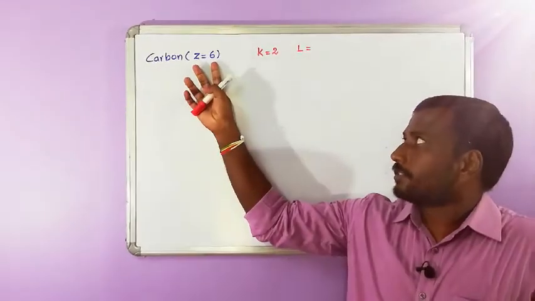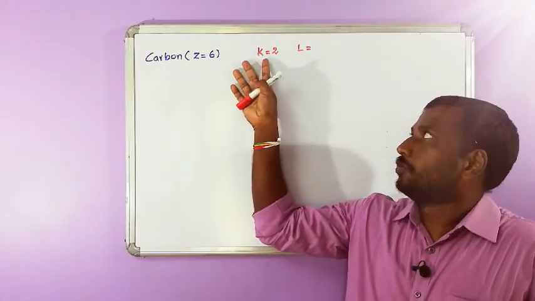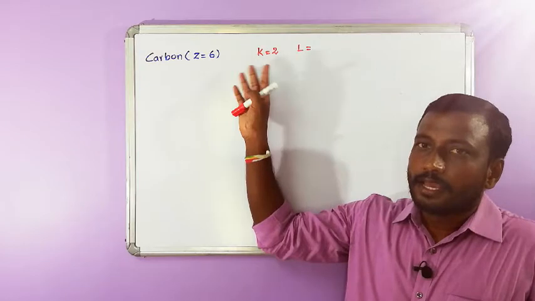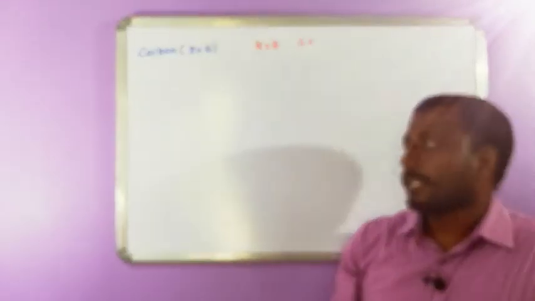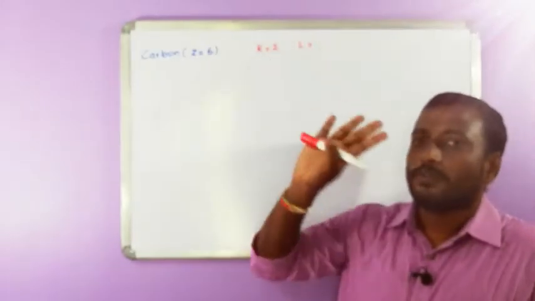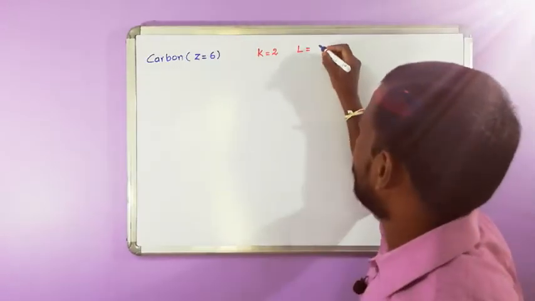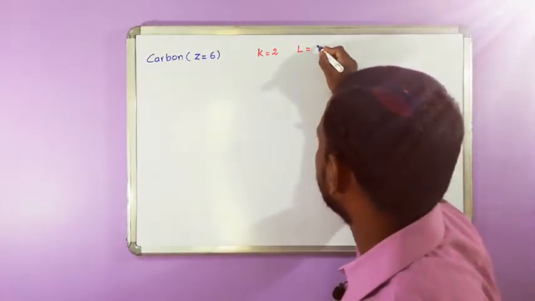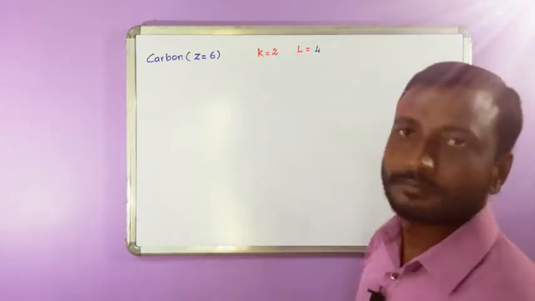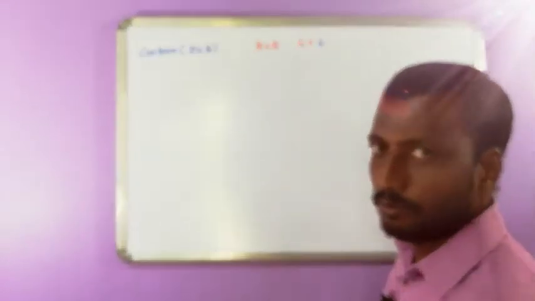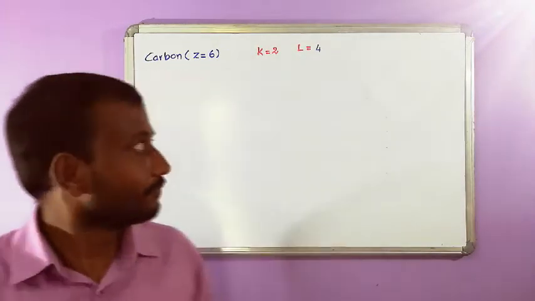Out of 6 electrons, 2 are accommodated in K cell. The remaining electrons are 6 minus 2, 4 electrons. Those 4 electrons are going to be placed in L cell. So L cell is going to accommodate 4 electrons.